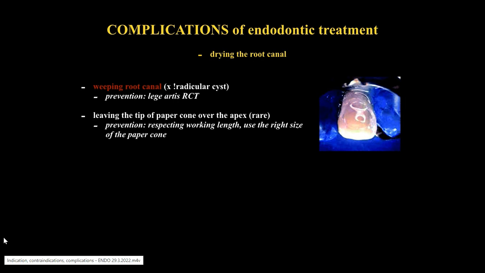If the canal is not dryable after a certain period of time and multiple visits, we can think of other conditions like radicular cyst, which has to be surgically removed. Rarely, the paper cone can tear off its tip, which can be left in the periodontium. To prevent this, we use the right size of paper cone and we respect the working length.